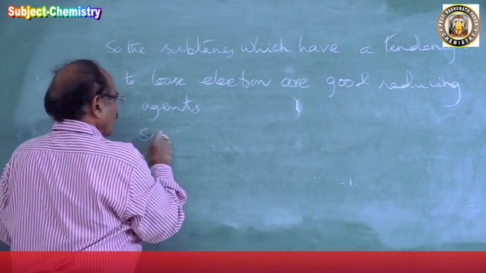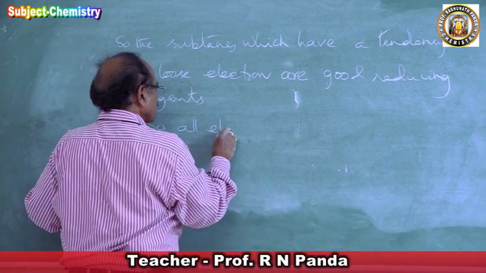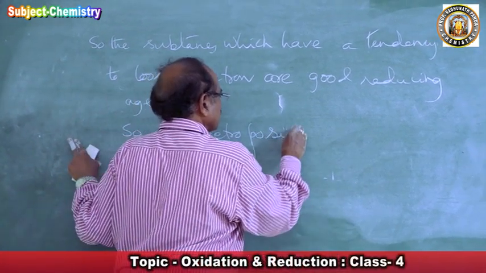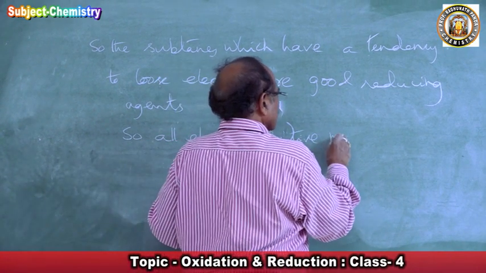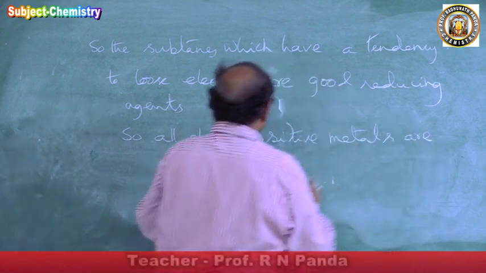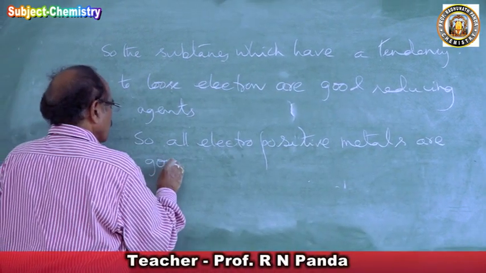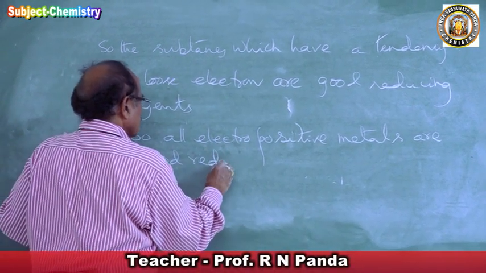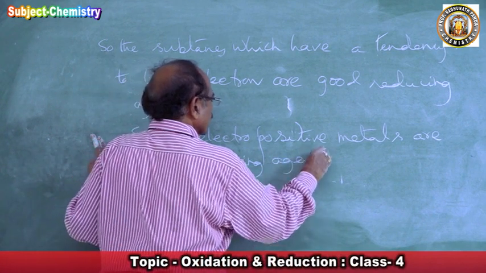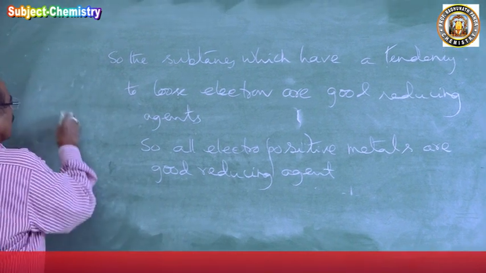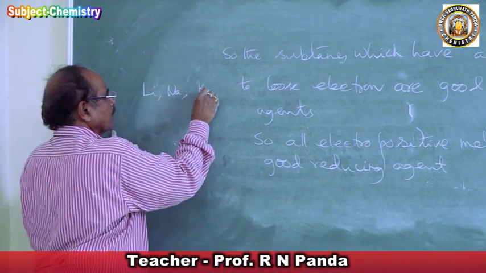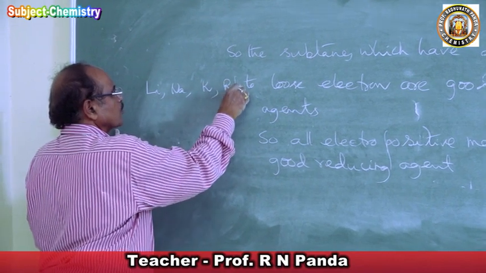So all electropositive metals are good reducing agents. So if you have lithium, sodium, potassium, rubidium, they are good reducing agents.